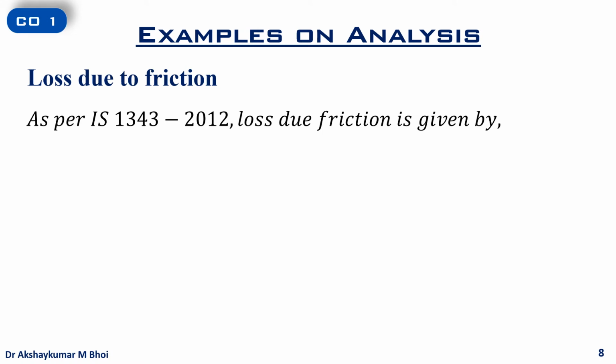As per IS 1343-2012, loss due to friction is given by loss is equal to P0 minus P0 into e raised to minus (mu alpha plus Kx), where P0 is the initial pre-stressing force, mu is the coefficient of cable friction, alpha is the angle between the tangents drawn at the section under consideration. K is the coefficient of friction for wave effect and x is the distance from the tensioning end to the section under consideration.